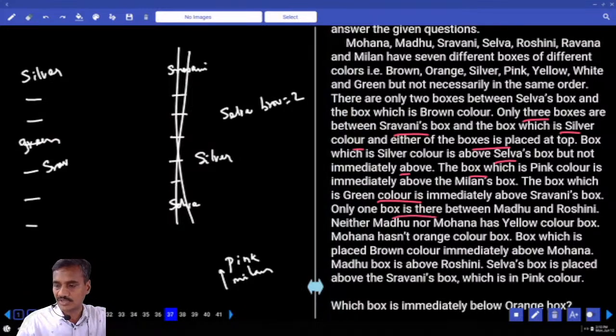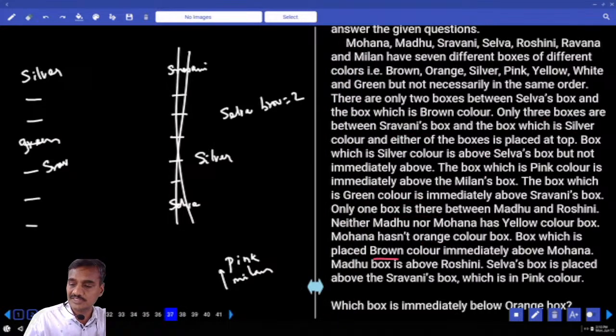Then only one box between Madhu and Roshni. Neither Madhu nor Mohana is yellow color box. Mohana does not have orange color. Box which is placed brown color immediately above Mohana. And brown is immediately above Mohana. Madhu is above Roshni. Selva's box is placed above Shravani.